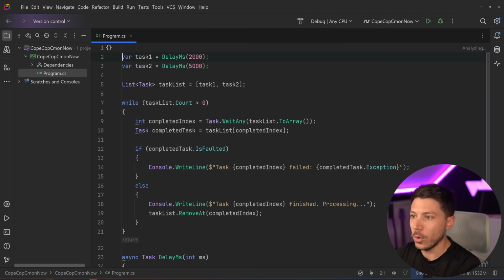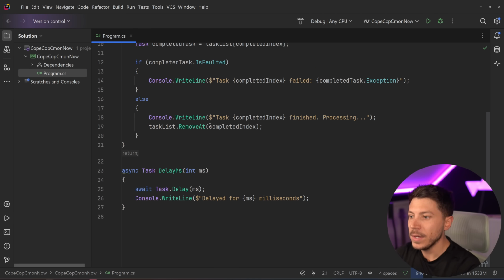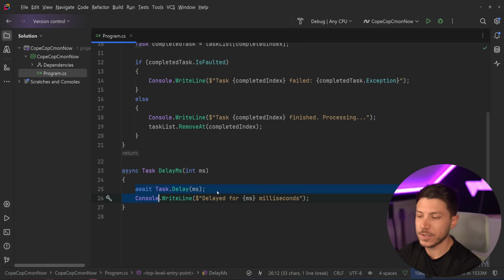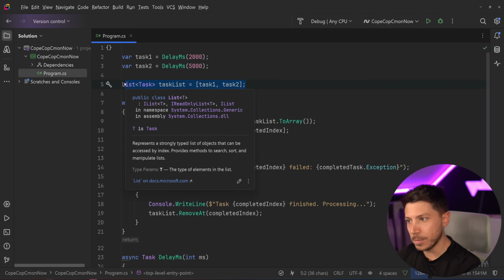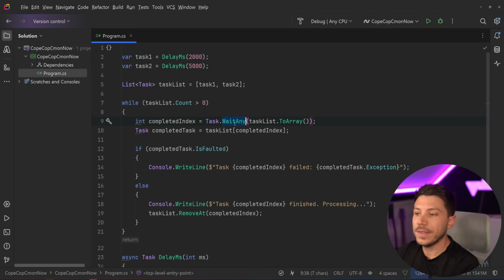But if I take a look at the code, I have the exact same thing over here. And I have a DelayMilliseconds method that just awaits for some time. And then it tells you for how long you awaited. That's basically it. And then over here, I have 2 tasks. I put them in a list in the same way that this person had on that post. And then I do the same WaitAny insanity, including the array allocation.